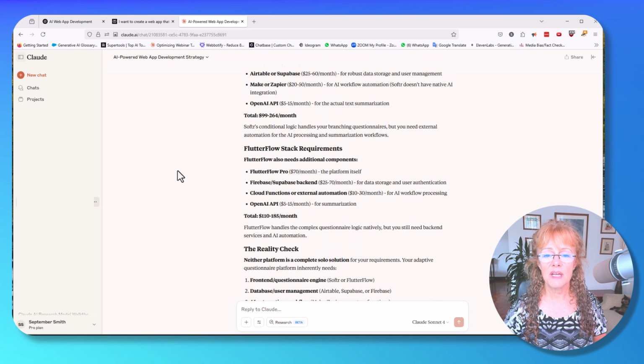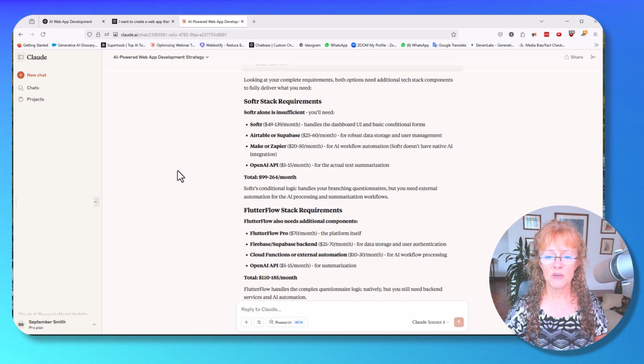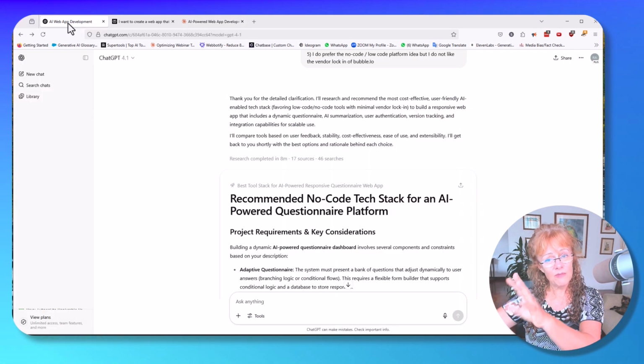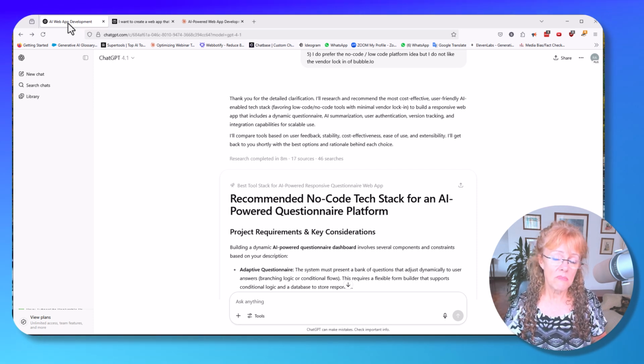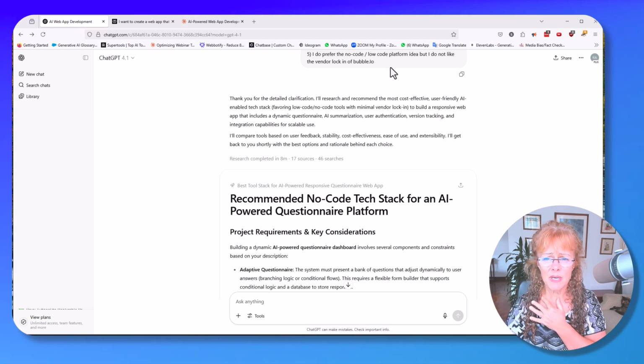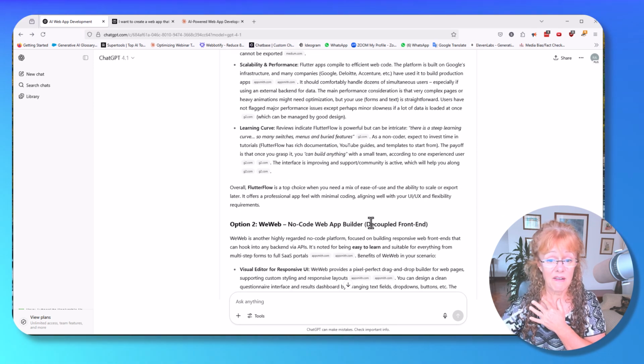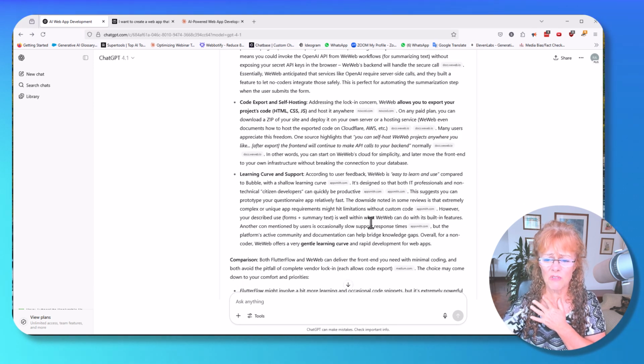So I went with this as the recommendation. So now I've got Perplexity, I've got Claude. We haven't come to any kind of consensus on what this should be. So I was going to use ChatGPT deep research anyways, because at this point I find it the most impressive deep research tool. So same thing, I told it I didn't want to deal with Bubble, gave it the description, it asked me some clarifying questions, and it gave me this very long, very detailed, very information rich report.